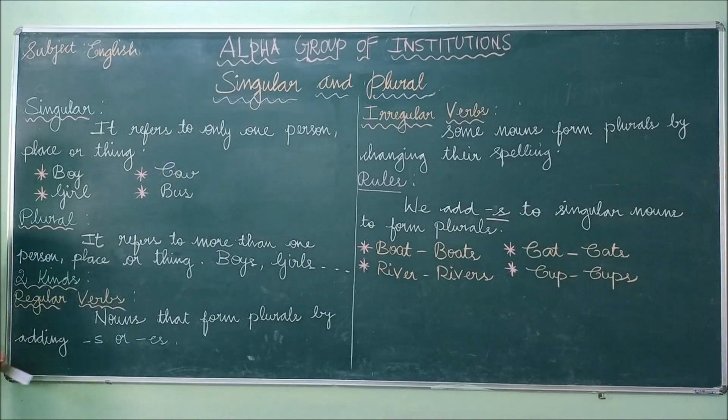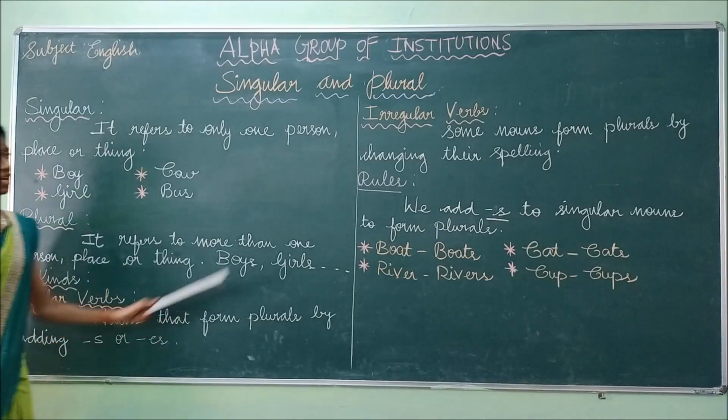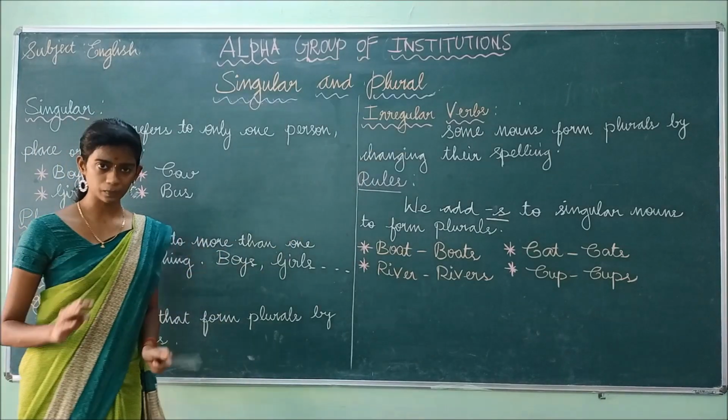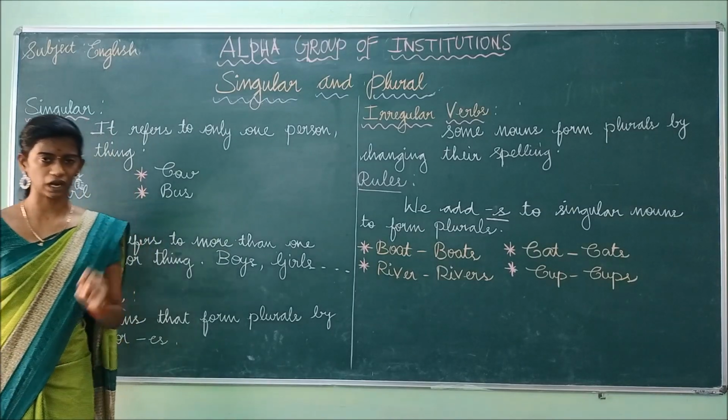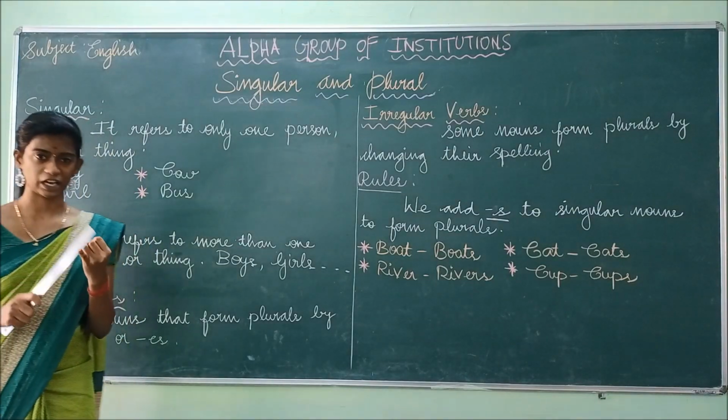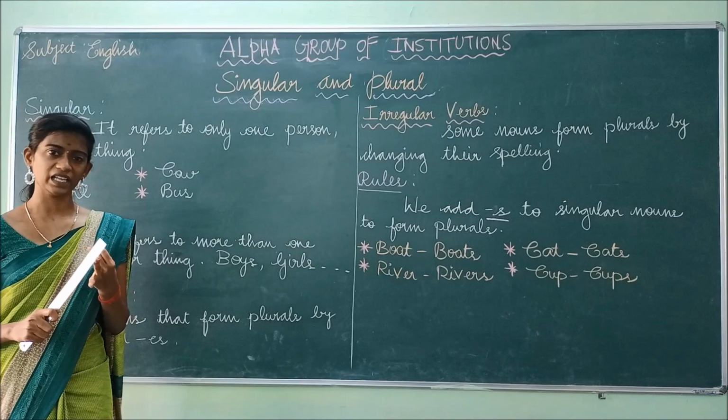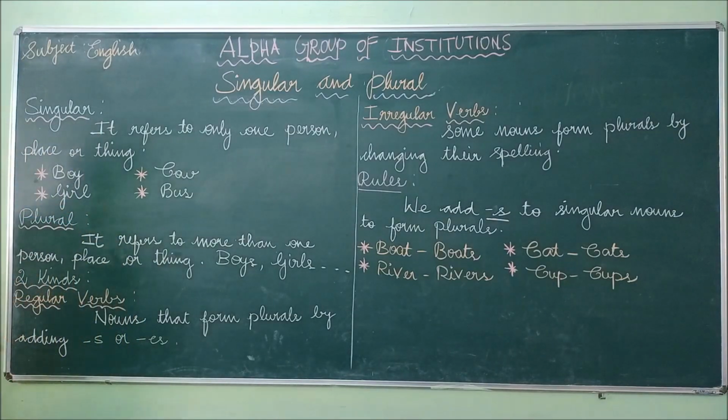So this plural is of two kinds. And what are those two kinds? Regular verbs, irregular verbs. Okay, so this plural is classified into two kinds, and the first one is regular verbs and the second one is irregular verbs. So now we are going to see what is meant by regular verbs.